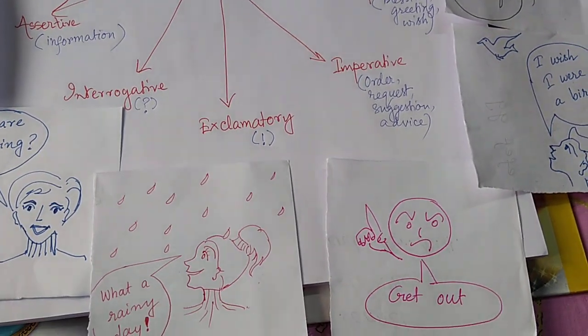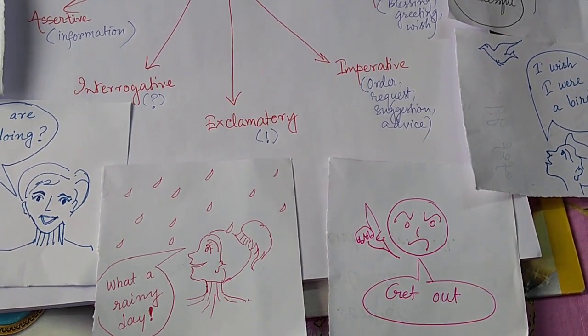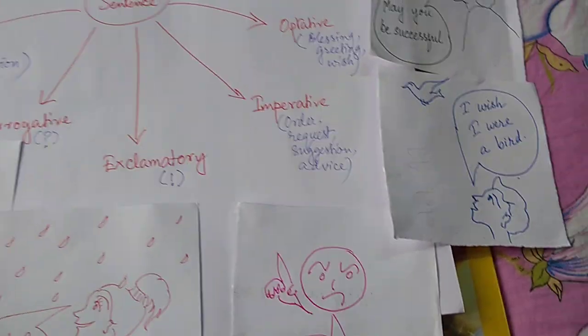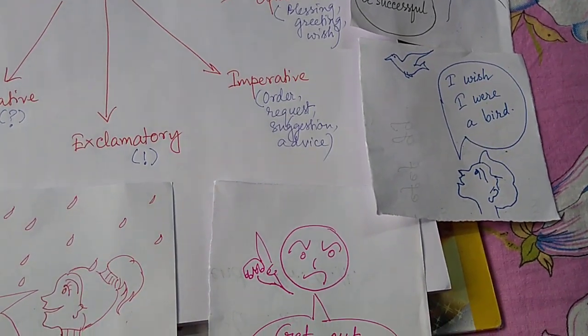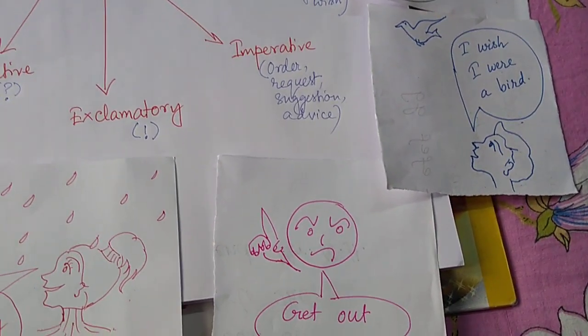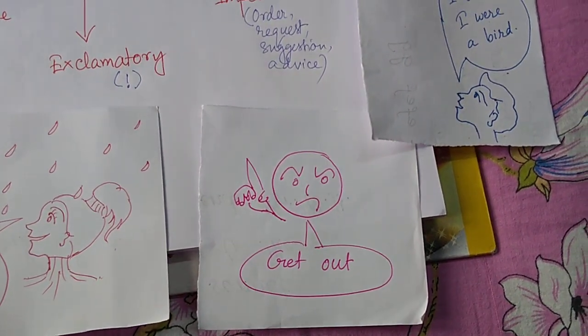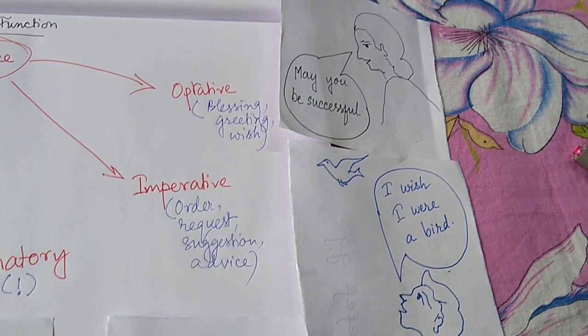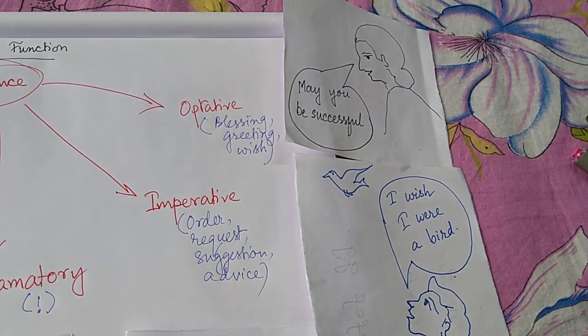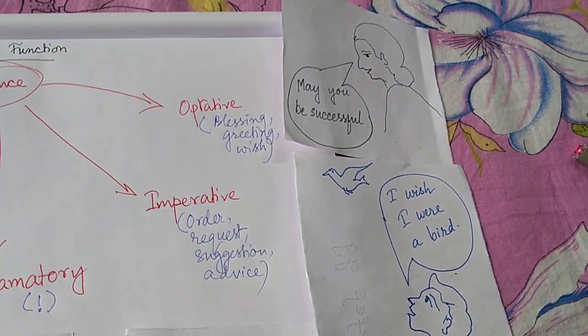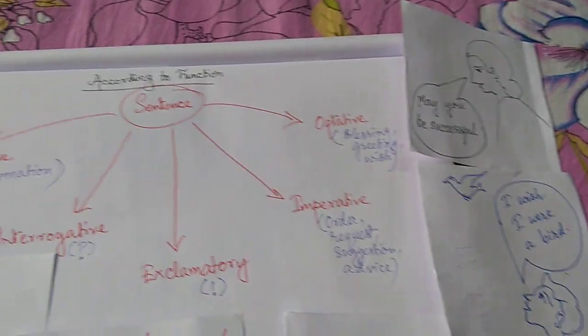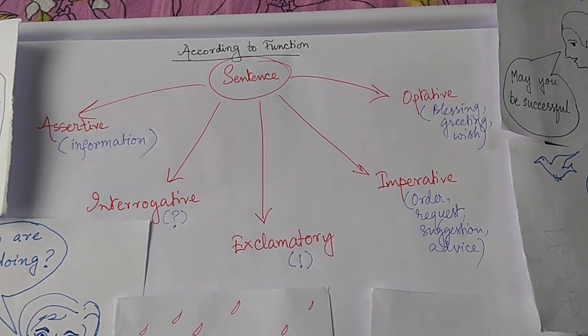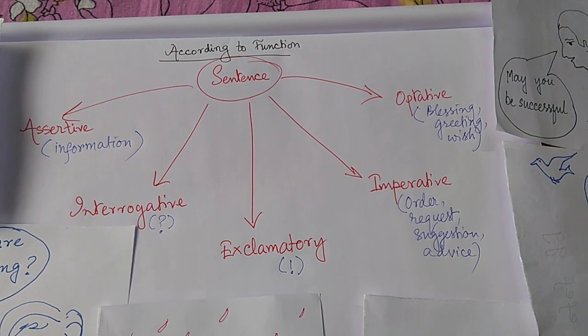And then exclamatory, expressing sudden emotion or feeling, and then there is imperative: order, request, suggestion, or advice. Anything you say that way is imperative, like this fellow telling somebody to get out. Now the last one, optative; we have 2 pictures here. It can be a blessing, it can be a greeting, it can be a wish. Now, any kind of those sentences may be either affirmative or negative.